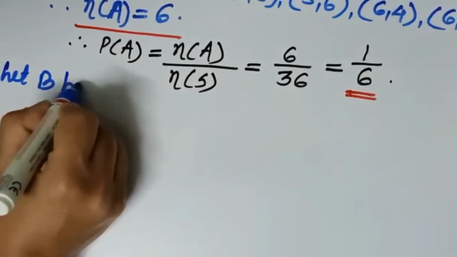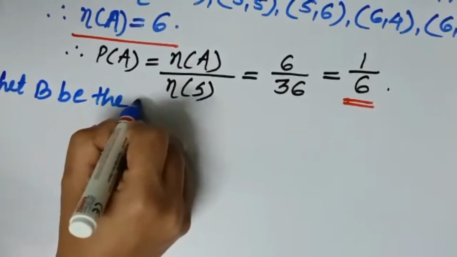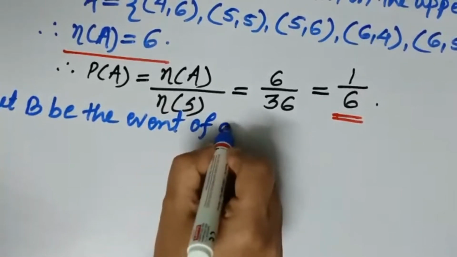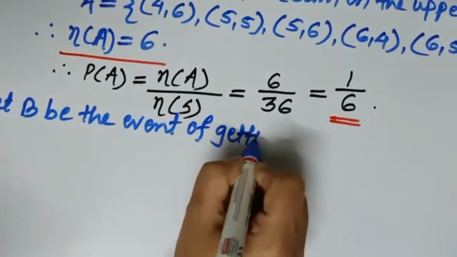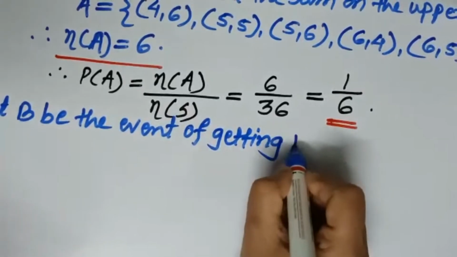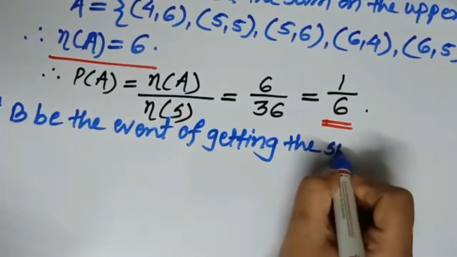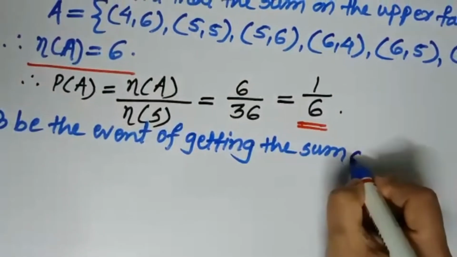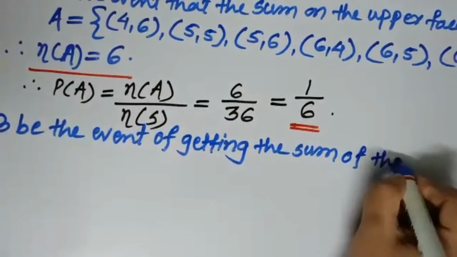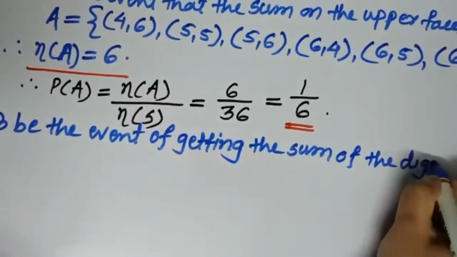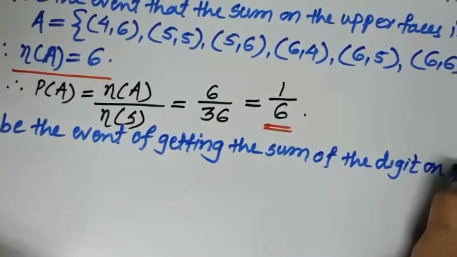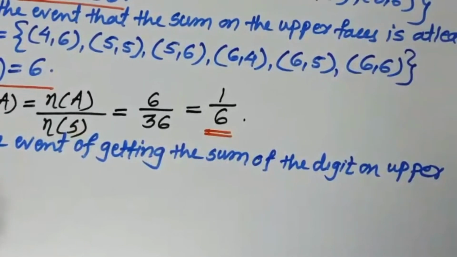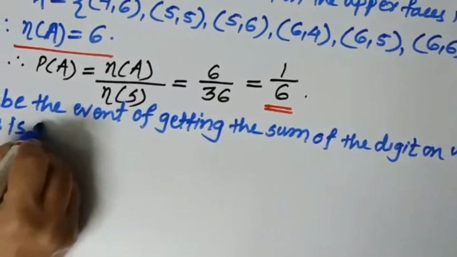Let B be the event of getting the sum of the digits on upper faces is 33.